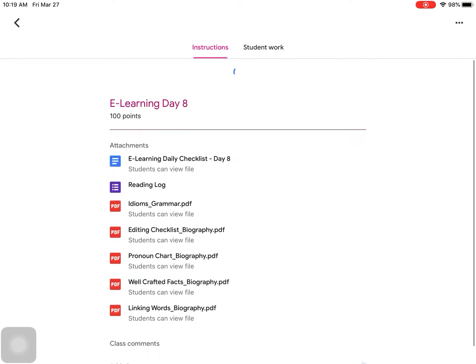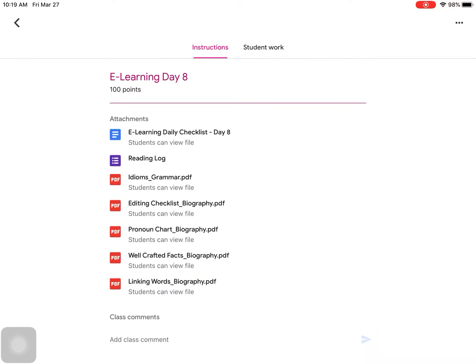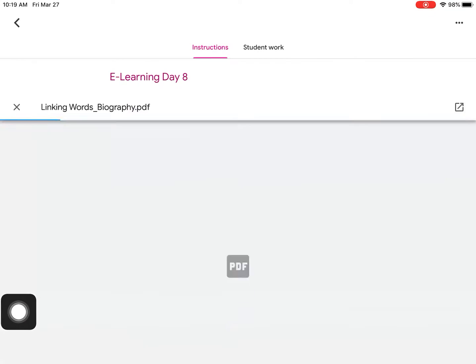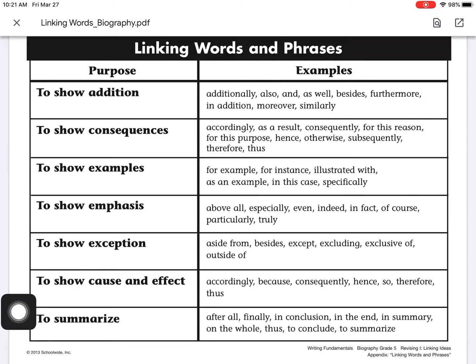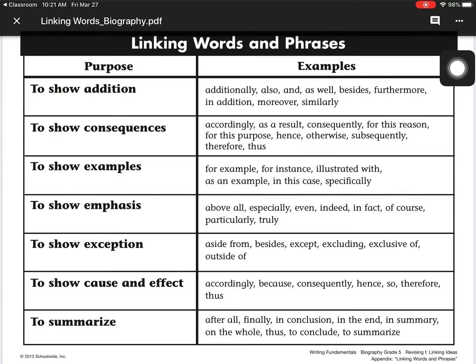So right now, I'm in e-learning day 8, and what I'm going to do is just remind you. So I'm going to tap right over here where it says Linking Words Biography. And we're going to take this and we're going to share it, remember? So we go to this box up here at the top right, and we're going to click that box. And then it opens up into a view file. So we still haven't moved it anywhere yet.